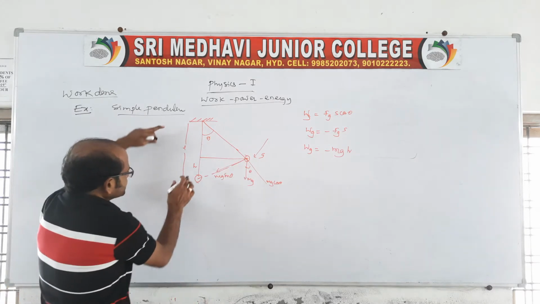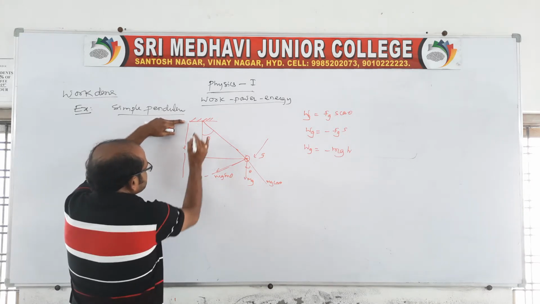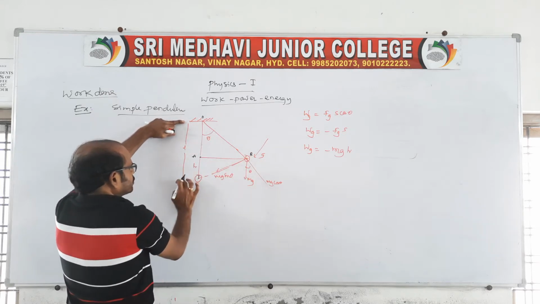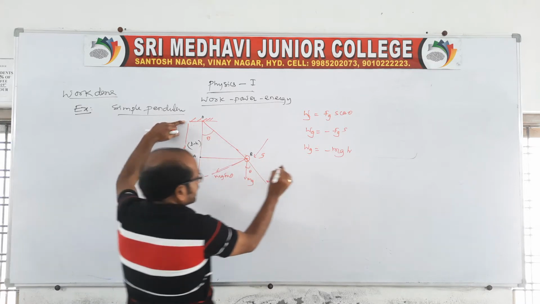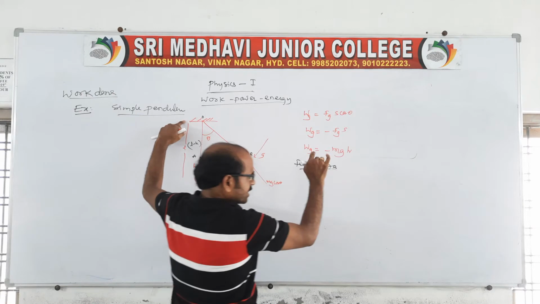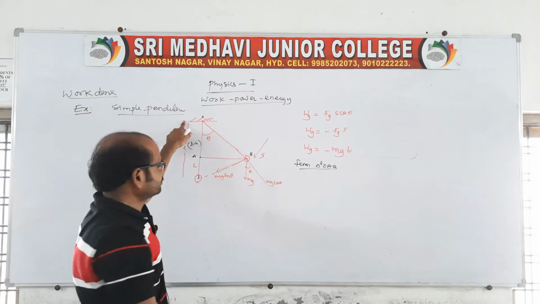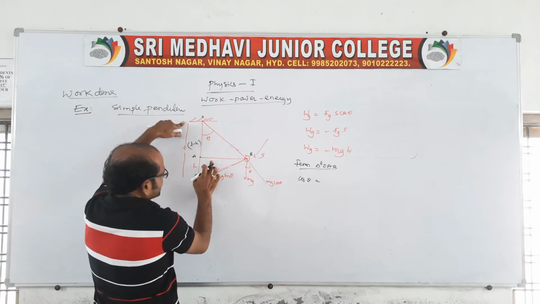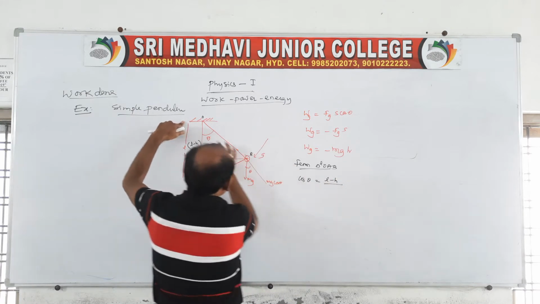Here this is total L, and up to this point is h. Say the triangle is O, A, B. So this will be total minus this, L minus h. From the triangle, because this concept is very important and we will get the same concept again and again in the next chapters, cos theta is equal to adjacent by hypotenuse, that is L minus h by L, where L is the length of the thread.